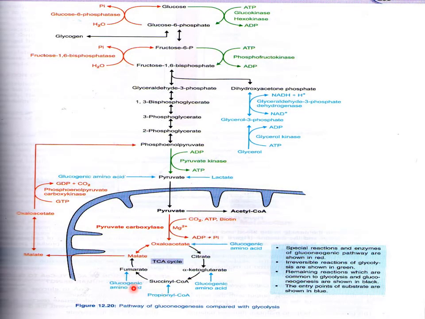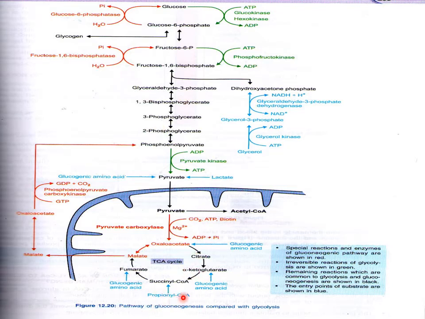Like this glucogenic amino acid, it forms fumarate. So fumarate will be converted into malate, it will cross the membrane, convert into oxaloacetate, then into phosphoenol pyruvate and so on. In the same way alpha ketoglutarate is produced from glucogenic amino acids. It will convert into succinyl coenzyme A, fumarate, malate comes out, and in this way it will follow this pathway.